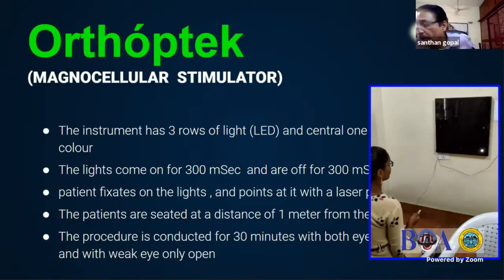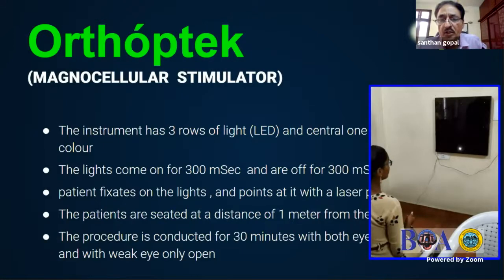And the patient, with a laser pointer, keeps pointing at the light which comes on and stays for 300 milliseconds, and then the next light comes on. Like that, the process goes on for about 20 or 25 minutes with the amblyopic eye, and the other eye is patched during the time. Then it is done with both eyes for about 5 to 10 minutes, and then with the normal eye for about 5 minutes.